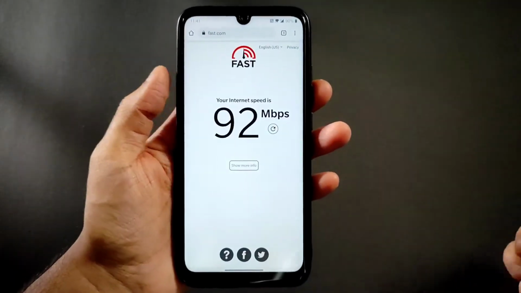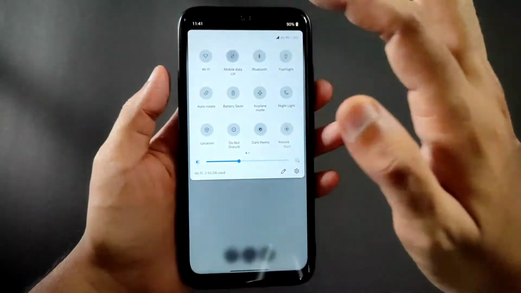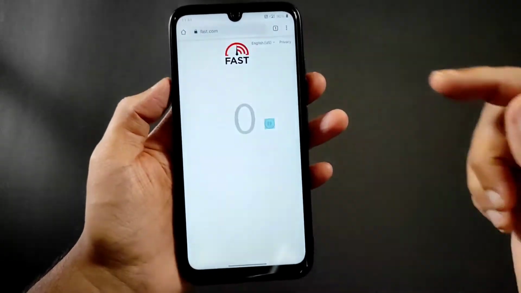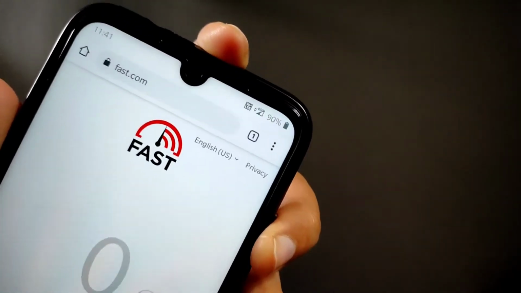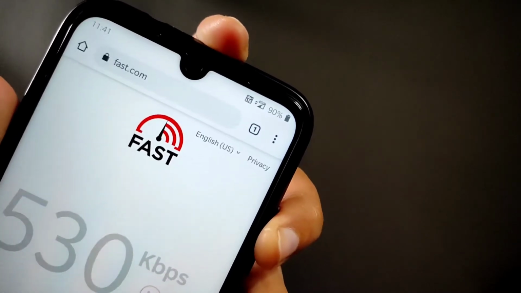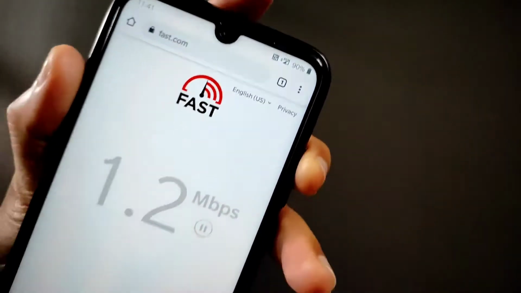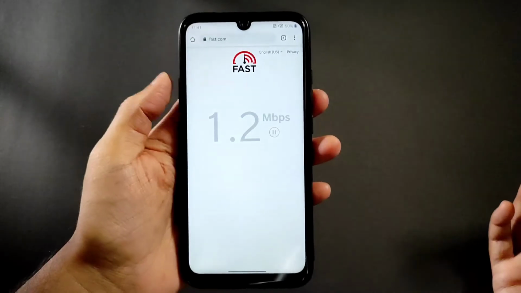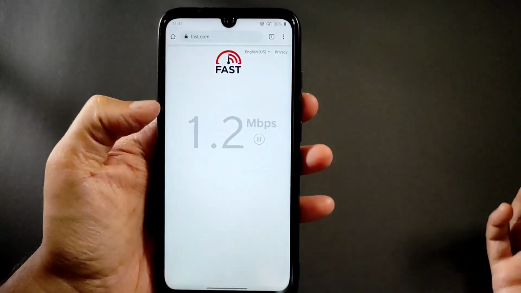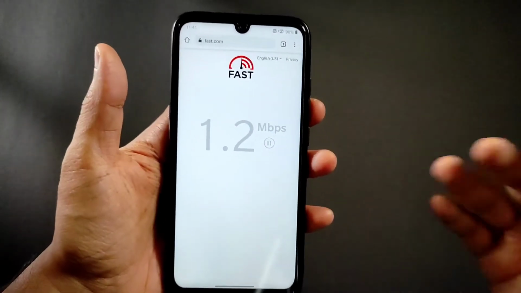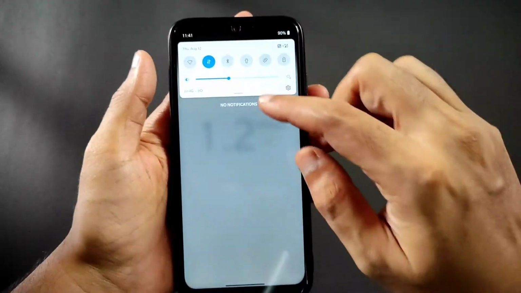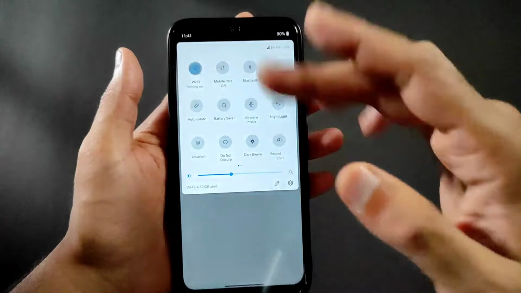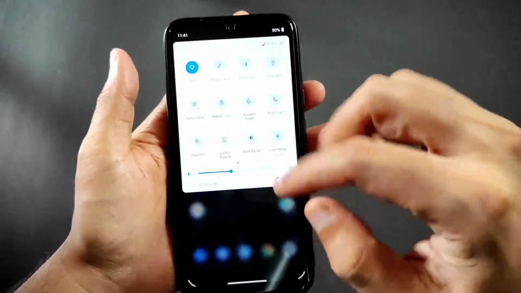As you can see, it's pulling up to 92 Mbps. Let me show you with mobile data now. It depends upon connection. As you can see, I'm getting just 4G plus, but the network connection is poor here. Based upon that, the network speeds will be given in this ROM. As you see, it's pulling up to 2 to 5. It varies. Sometimes even I get 20 Mbps. Depend upon your network coverage area in your respective area, and this is how the ROM works.